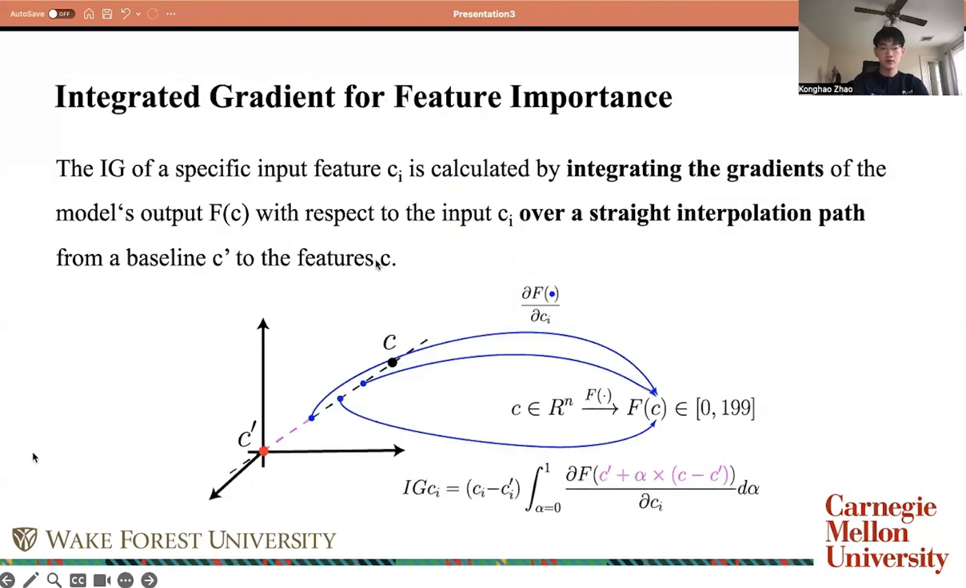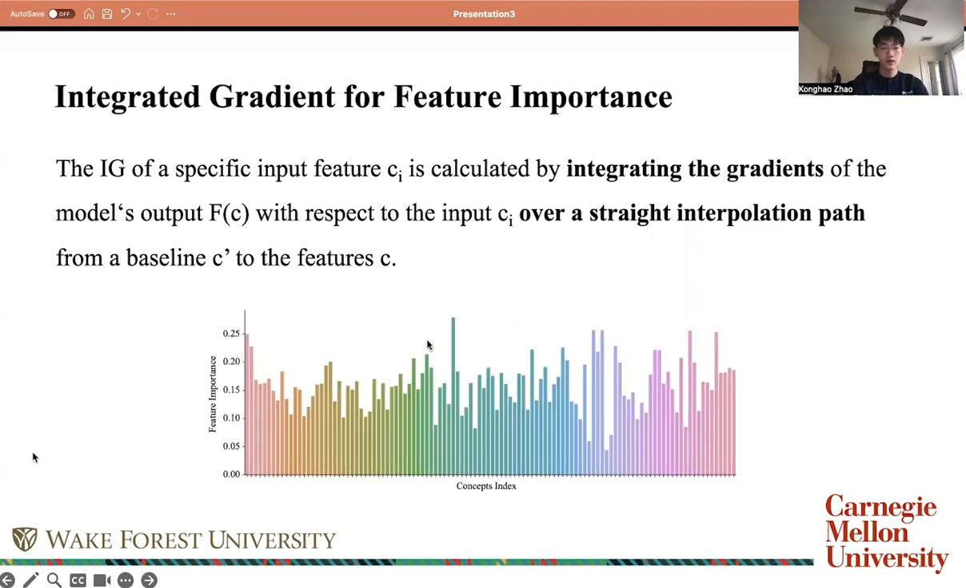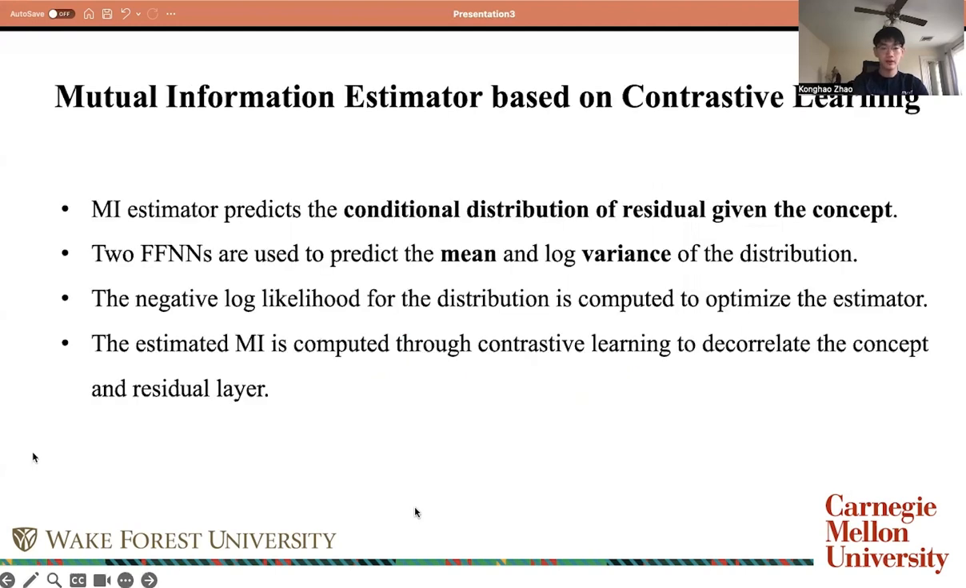So what is the integrated gradient for feature attribution? The integrated gradient of a specific input feature is calculated by integrating the gradient of the model's output F(C) with respect to the input C_i, which is a specific concept feature, over a straight interpolation path from a baseline C', which is just 0, to the feature C. And this is the feature importance that we calculated.